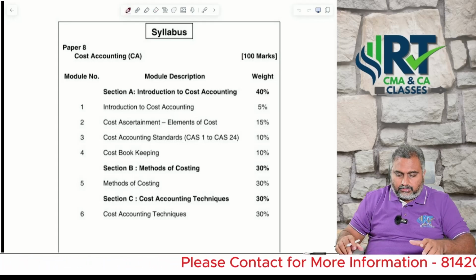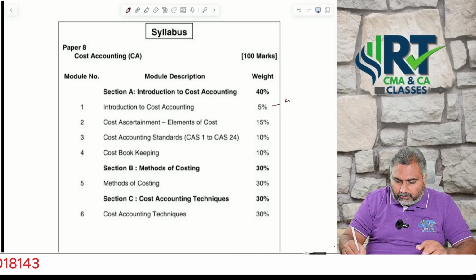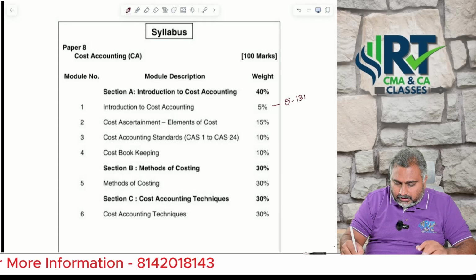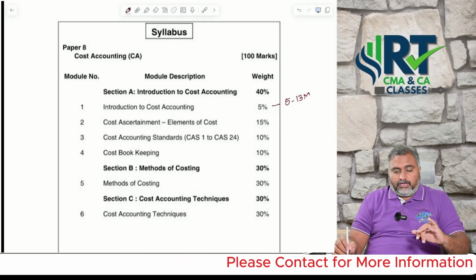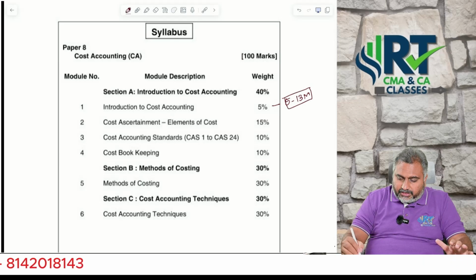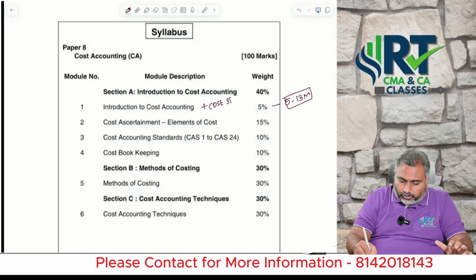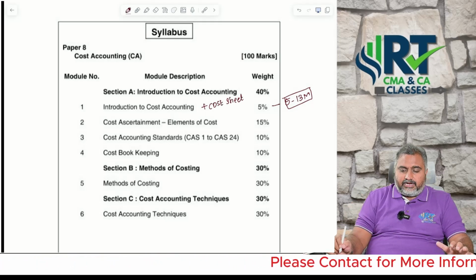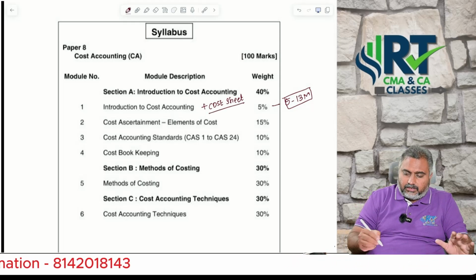For introduction to cost accounting, nowadays we are expecting around 5 to 13 marks range. How many marks are we supposed to expect from introduction to cost accounting? 5 to 13 marks range, because now they have added cost sheet also. That's the reason, when you are reading introduction to cost accounting, definitely you need to focus on cost sheet as well.